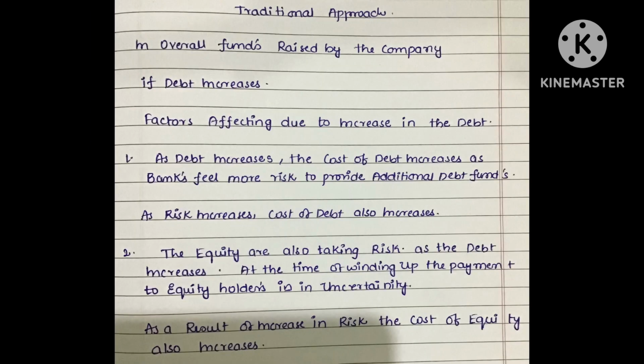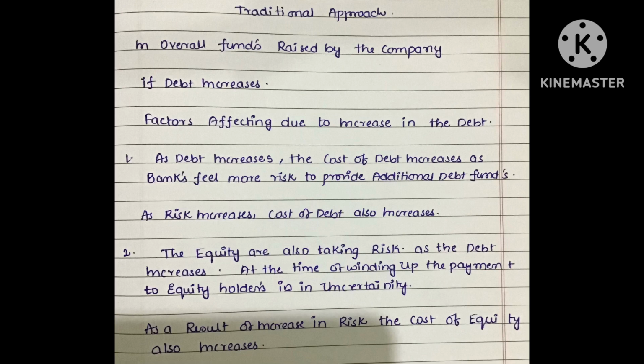The next topic is the traditional approach. It is somewhat more reasonable compared to the above approach. In this, the overall funds raised by the company as debt increase. What are the factors which are affected due to the increase in debt? Let's understand. As the debt increases, the cost of debt increases, as banks feel more risk in providing additional debt funds. Due to the increase in the risk, the cost of debt also increases.